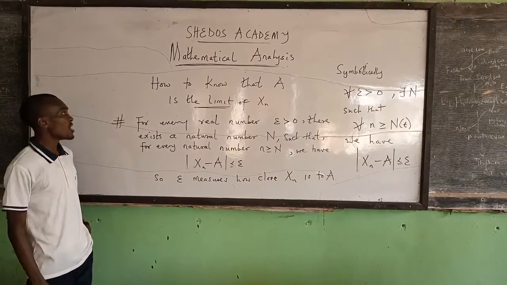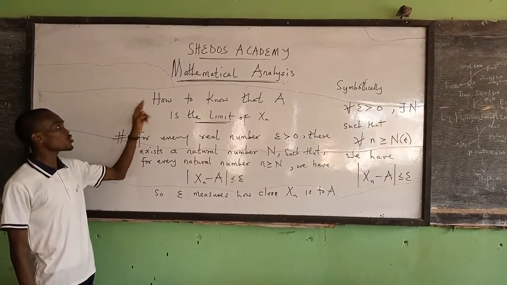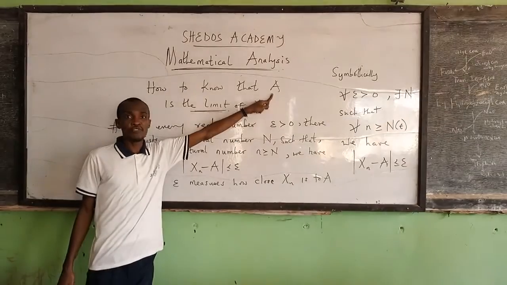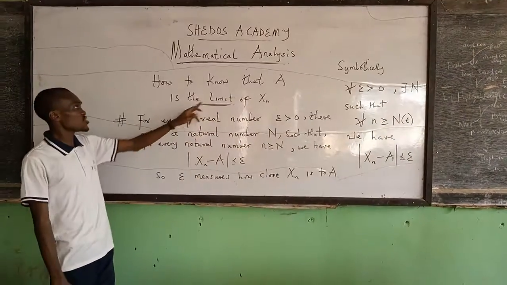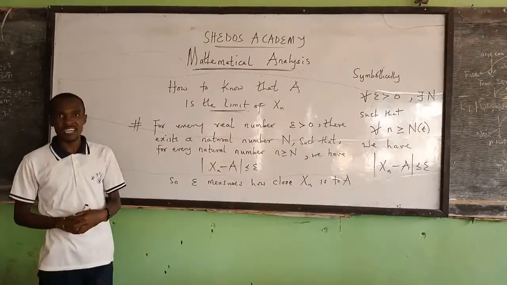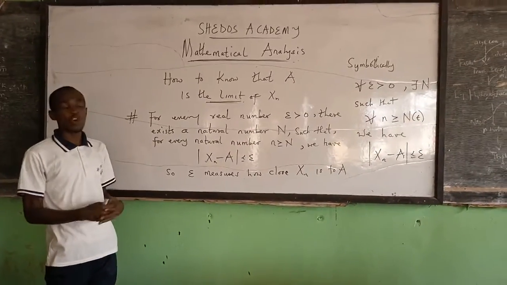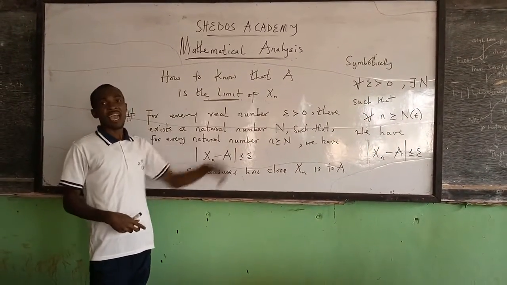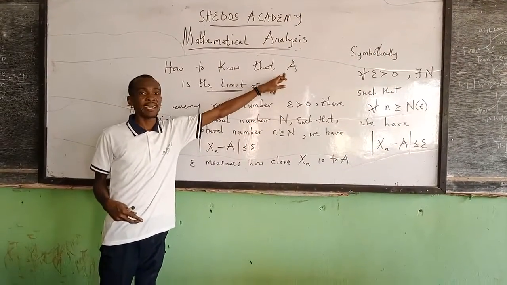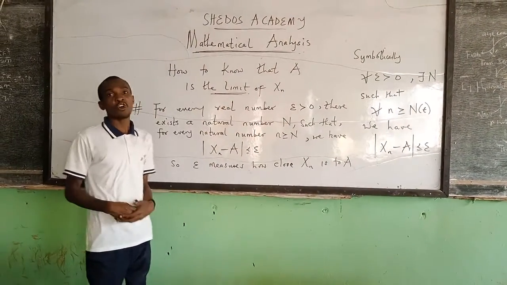This is Shadows Academy. How do we know that this real number A is the limit of the sequence Xn? We have defined the convergence of the sequence Xn as meaning that Xn has a limit A as n tends to infinity.